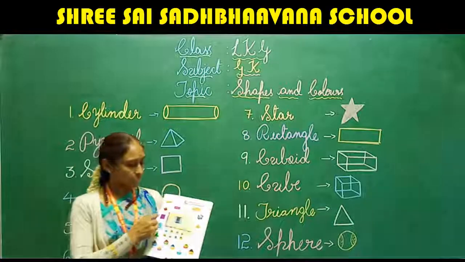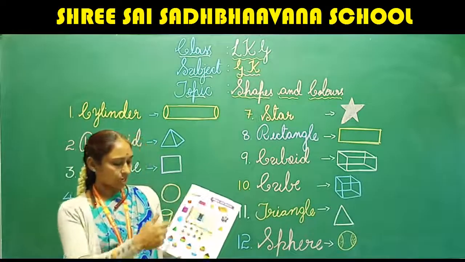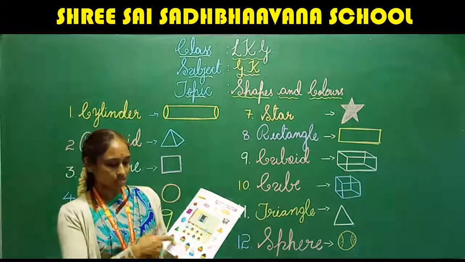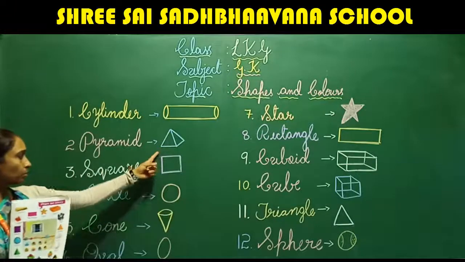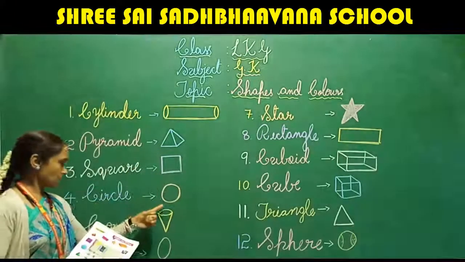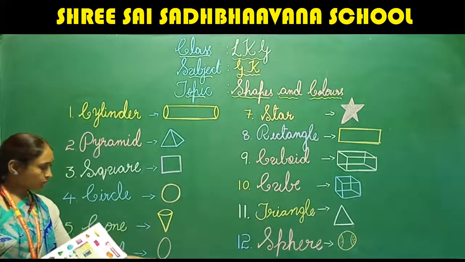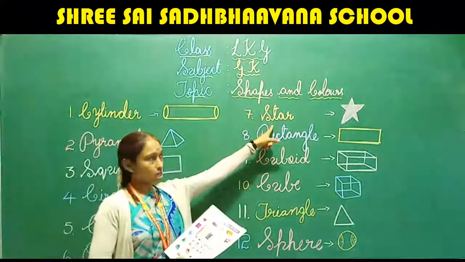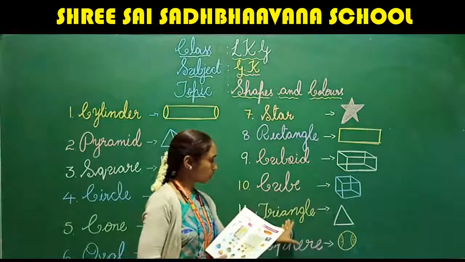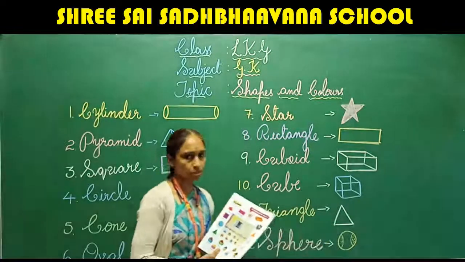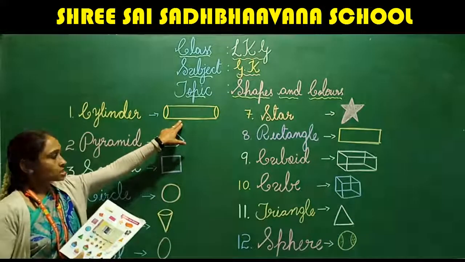Today in this class we have learned about the shapes and about the colors. Cylinder, pyramid, square, circle, cone, oval, star, rectangle, cuboid, cube, triangle, sphere. Okay?